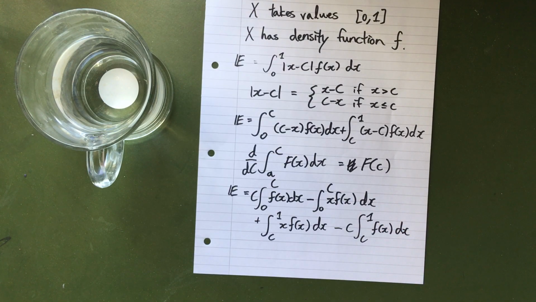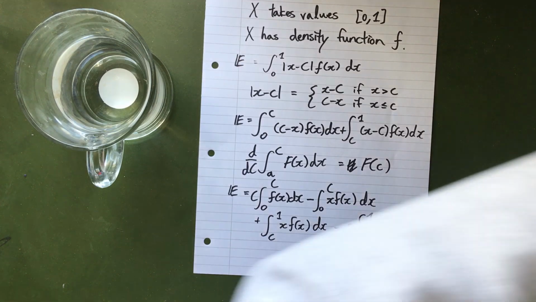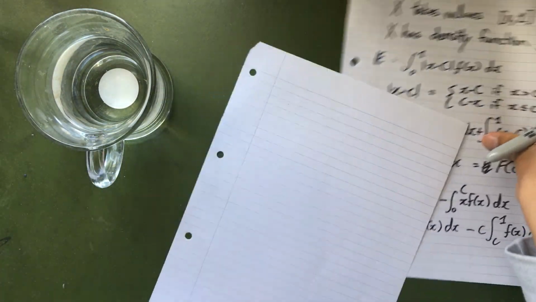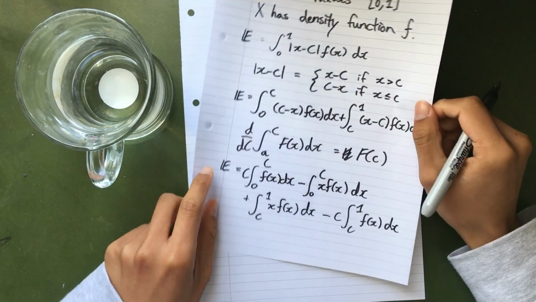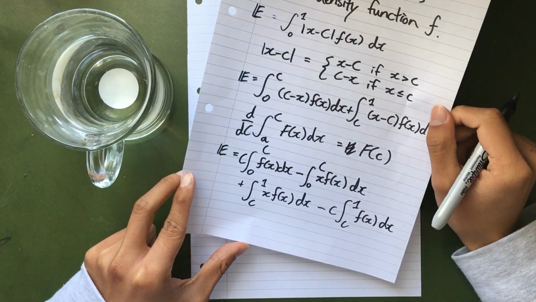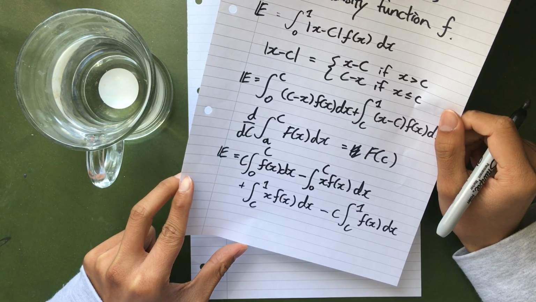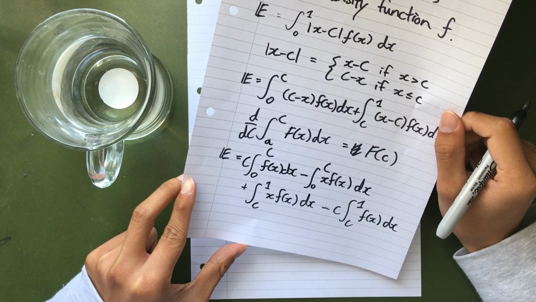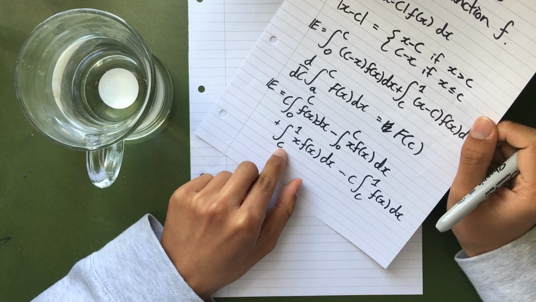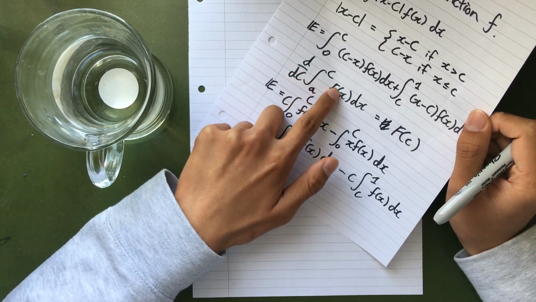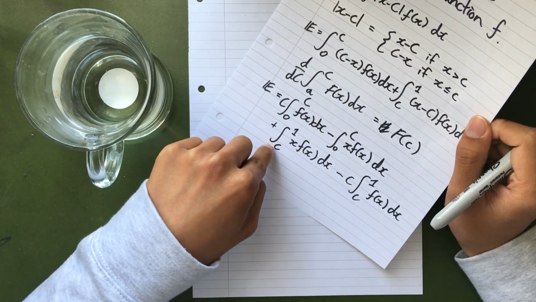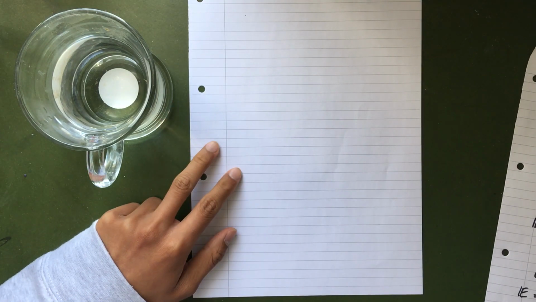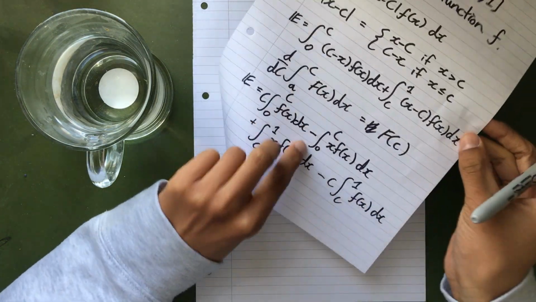Okay, new paper time. Oh, my paper's flying all over the place today. Nice. So, first, I'm going to notice that nothing nice has happened so far. But that we could flip this one around. So this is integral from c to 1, but our fundamental theorem of calculus is integral from something to c. So we could reverse the orientation of the integral. And actually, for the last one, we got it reversed as well.